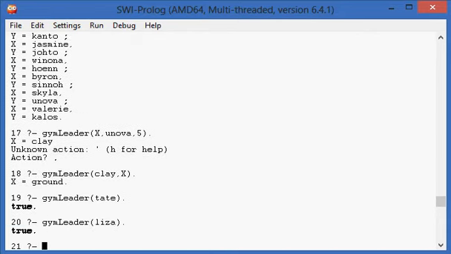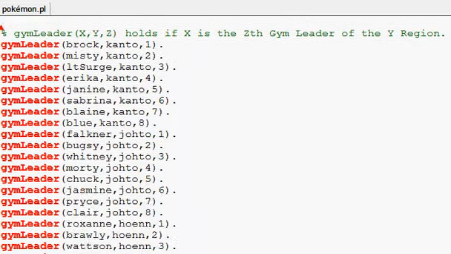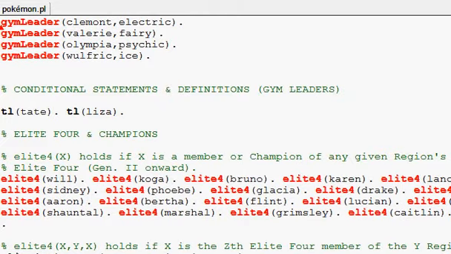And obviously, if you used a variable to get a list of all the gym leaders, they would both come up, because Tate and Liza is defined as a TL element, and then down here Tate is TL and Liza is TL.